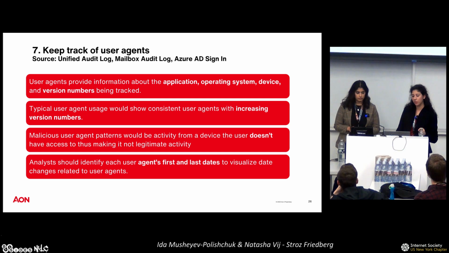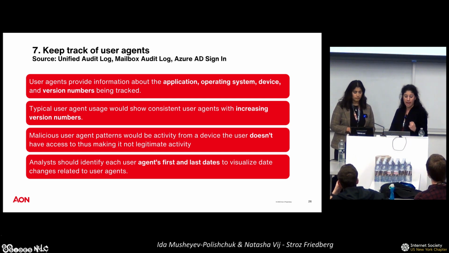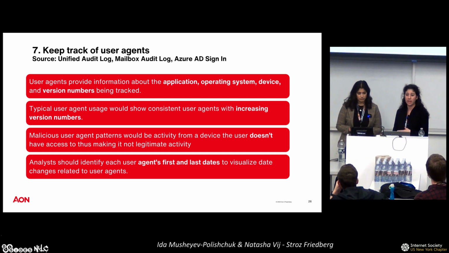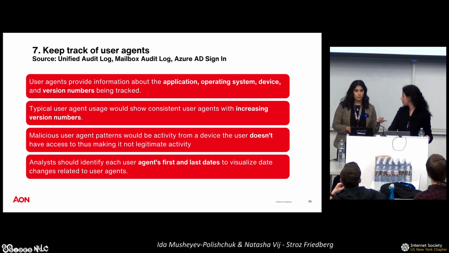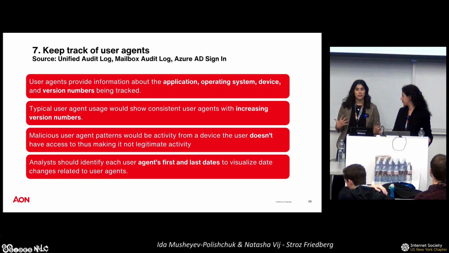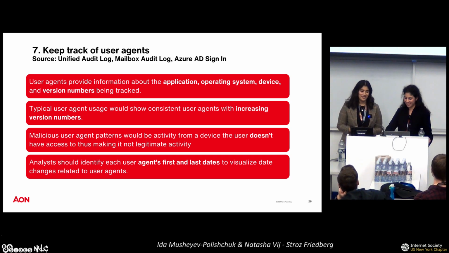It's also important to note that threat actors can spoof user agents. So take that with a grain of salt, but of course understanding that patterns are important and patterns are what will give you that insight into anomalous versus legitimate activity. One point I also want to make with that is that is definitely possible, but we also use user agents for a very specific reason. We don't see that happening very often. It's just important to note that that can happen, if that makes sense.